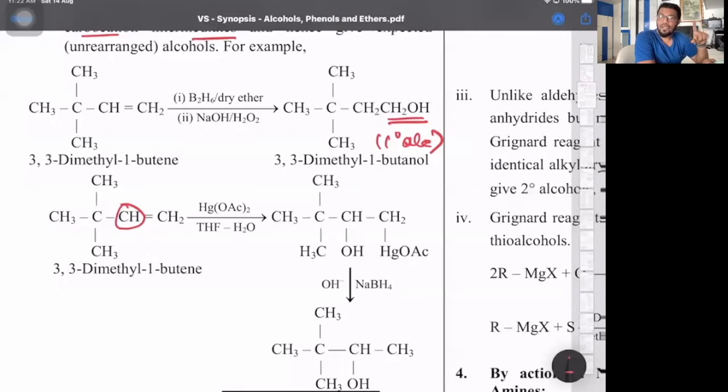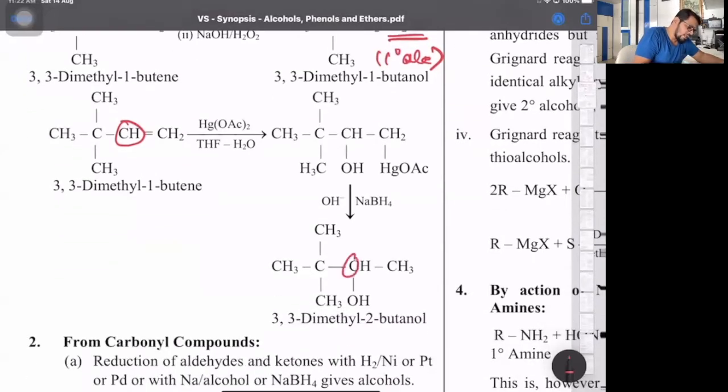3 things to understand. Whenever in hydration the intermediate is carbocation formed, for the carbocation, check how to enhance its stability. If it is getting enhanced, not necessarily always, but majority of the time it does get enhanced, either by alkyl shift or by hydride shift. For anti-Markovnikov, no carbocation. So here basically just add the OH group to the carbon having more number of hydrogen atoms, like anti-Markovnikov. And for oxymercuration, demercuration, also no carbocation is formed. Add water according to M rule. That's it. So here mercuric acetate gets added, and finally we get a 2-degree alcohol only.